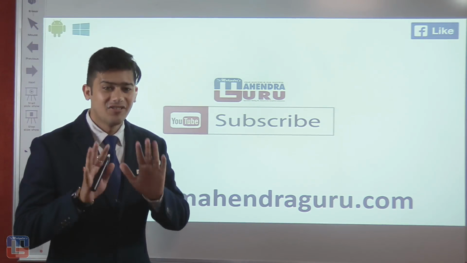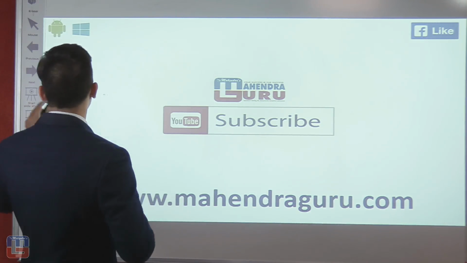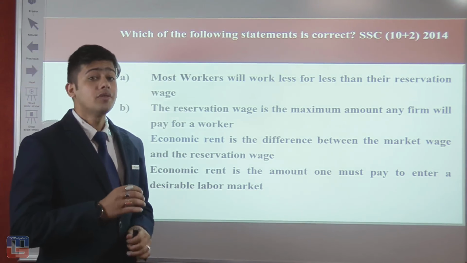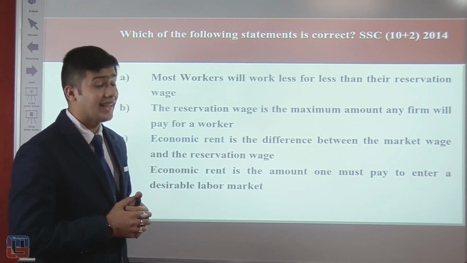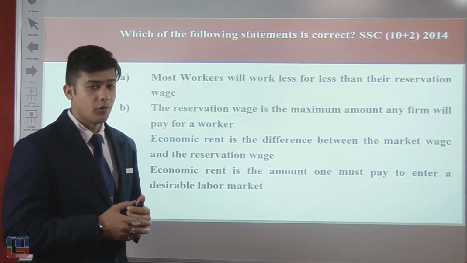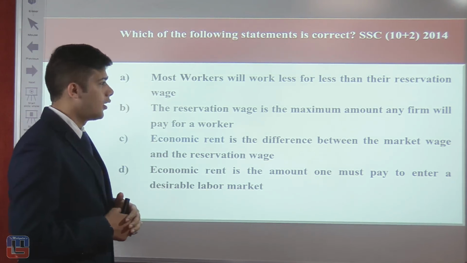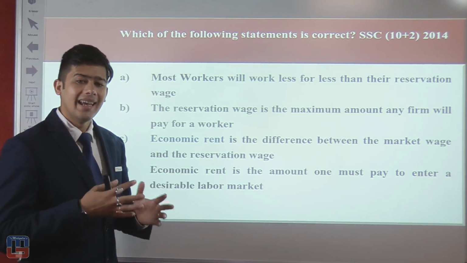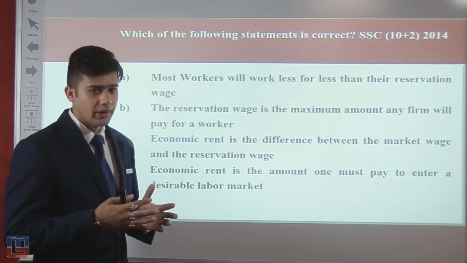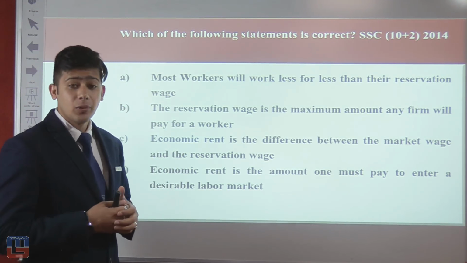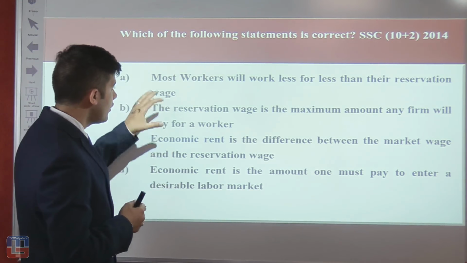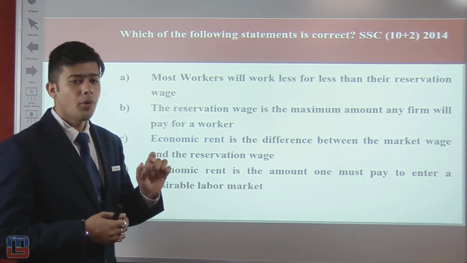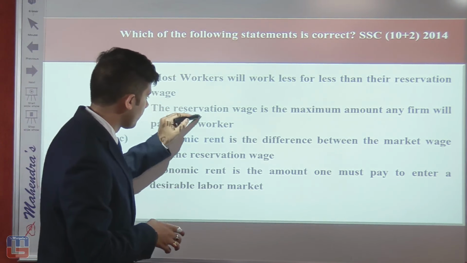So now, let's see finally what is the first question. Which of the following statements is correct? And this question has come in SSC 10+2 2014. Options are: option A, most workers will work for less than their reservation wage. Option B, the reservation wage is the maximum amount any firm will pay for a worker. Now in the first two parts, the common point is the reservation wage.